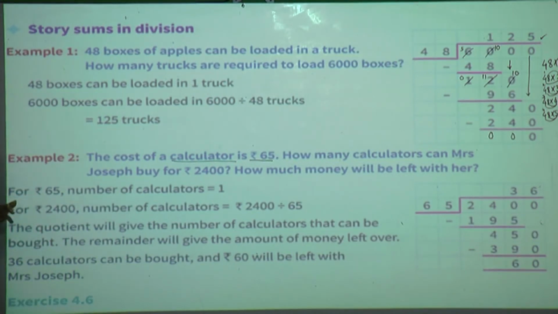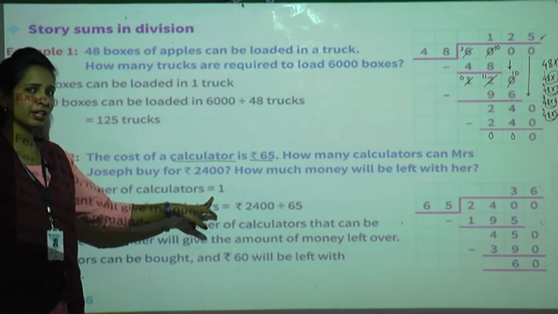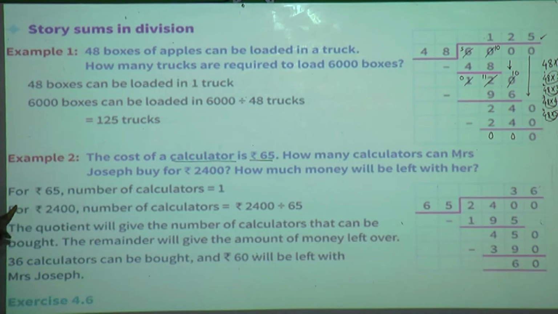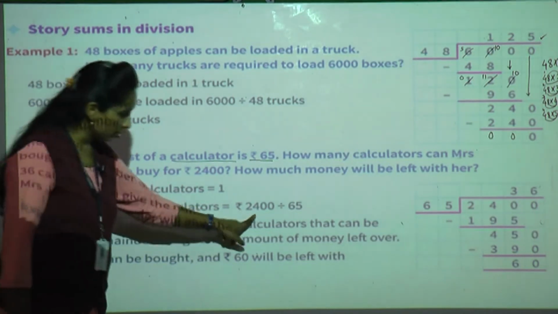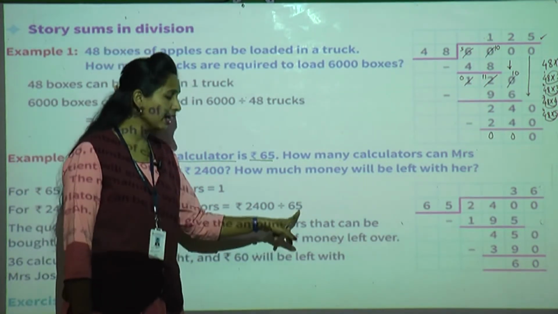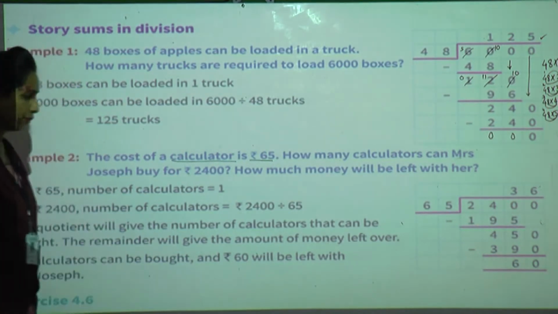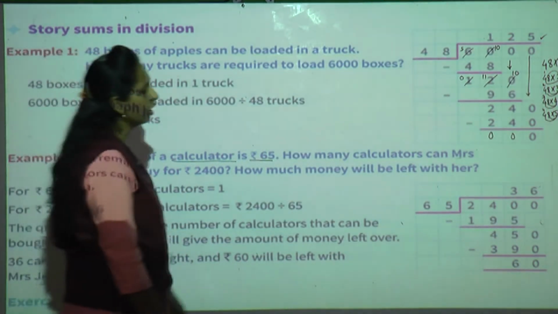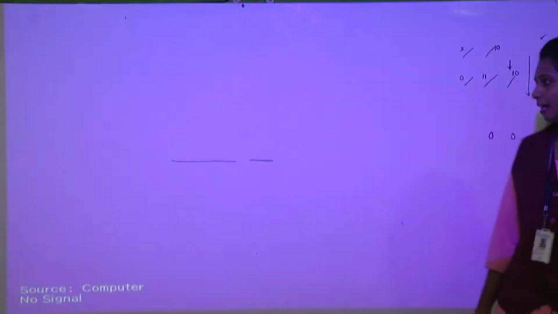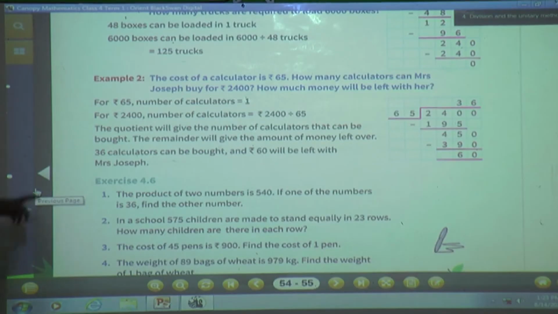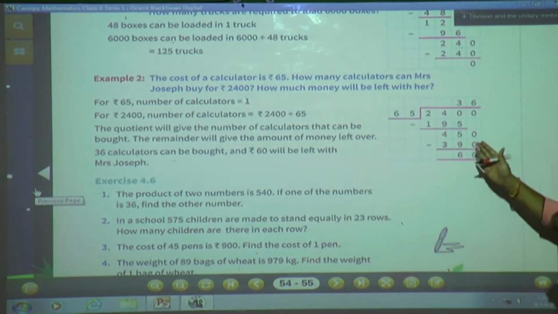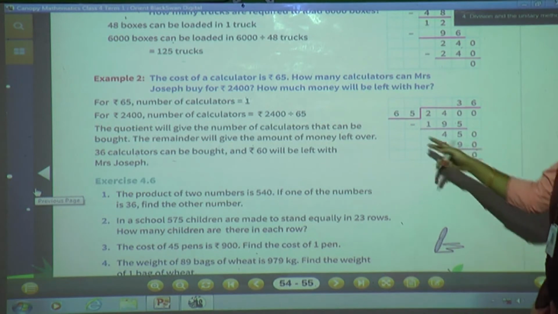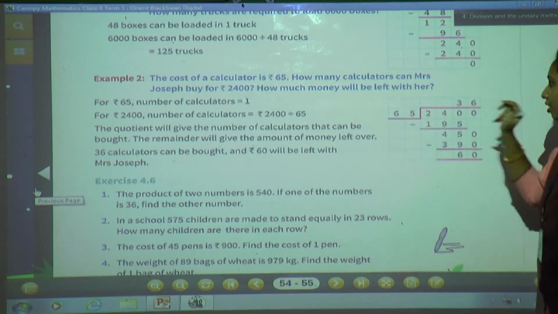So first we will write the statement. For rupees 65, how many calculators can we buy? Only one. Now for rupees 2,400, the number of calculators is equal to 2,400 divided by 65. Therefore, what will we do? We will do the division of both the numbers. 2,400 divided by 65.